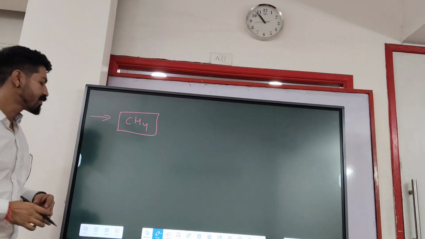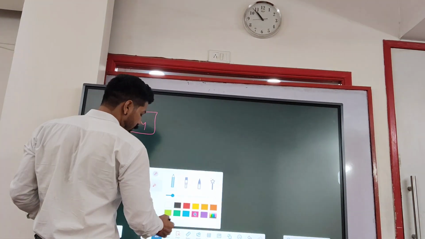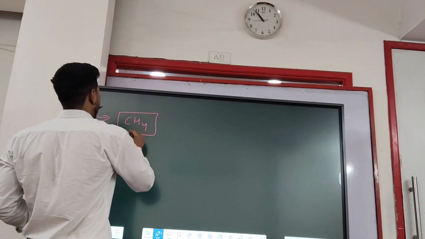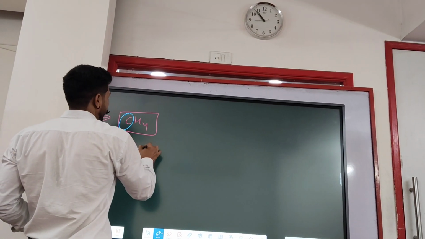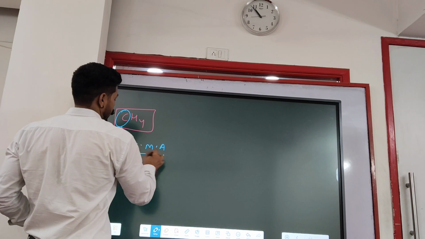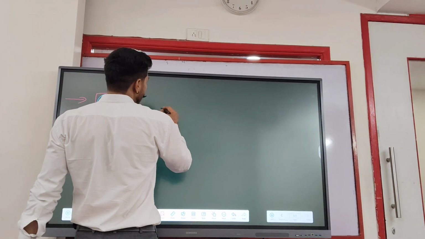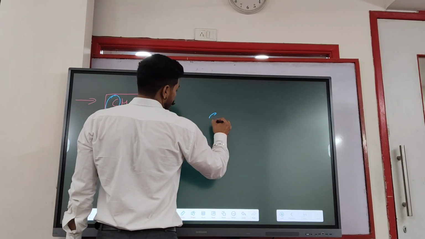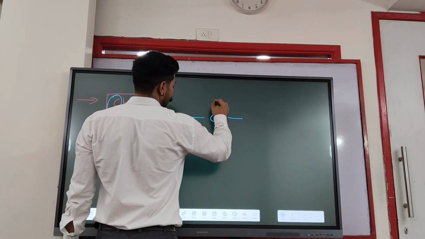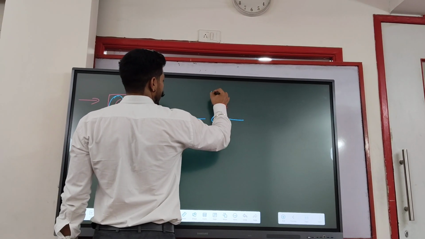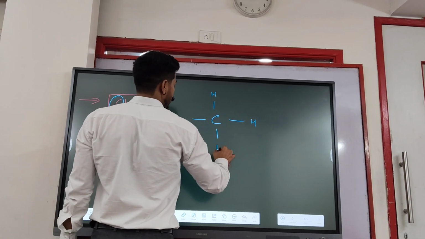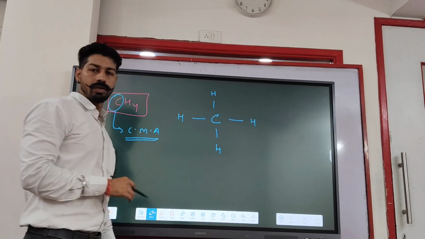So now here we can see what is the center metal atom. We all know that carbon is the center metal atom. So here carbon is the center metal atom, which means I can write like this: CH, CH, CH, CH.